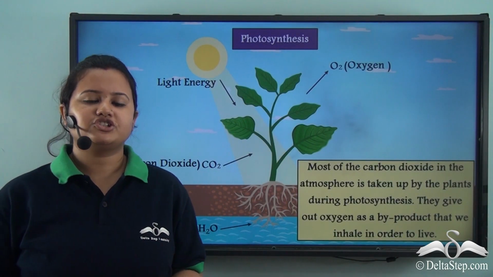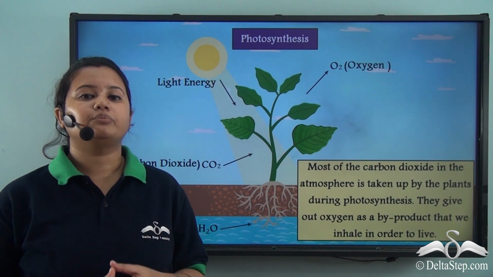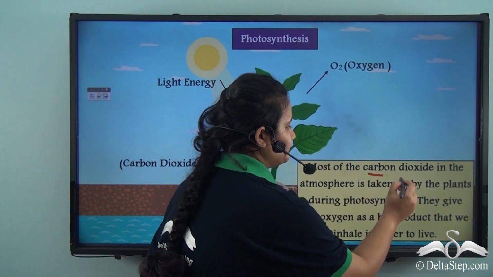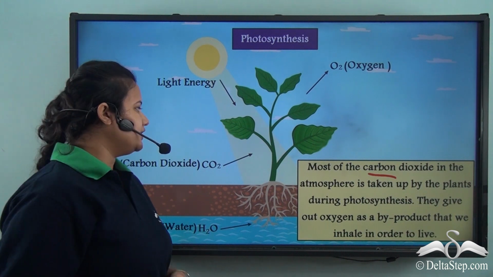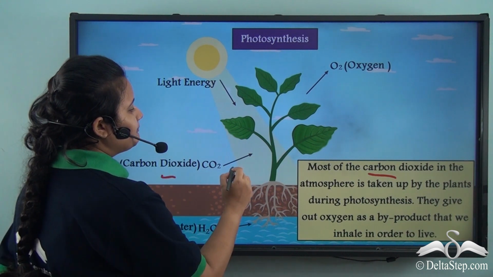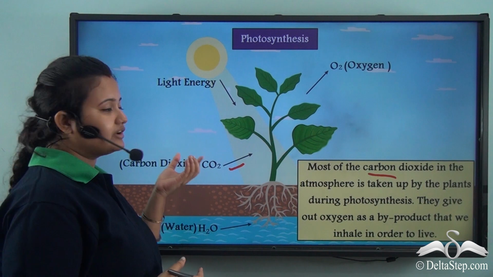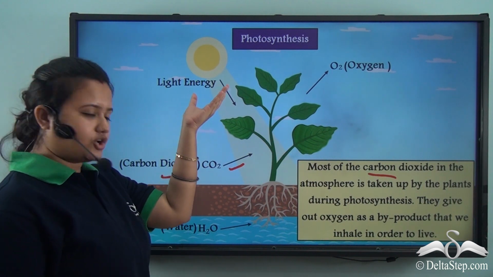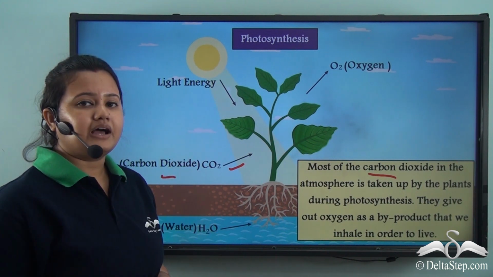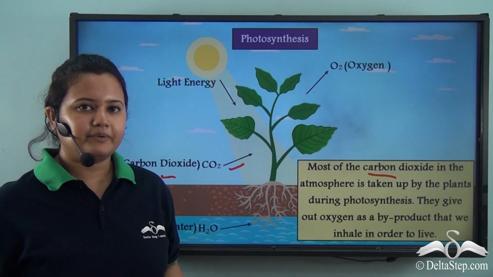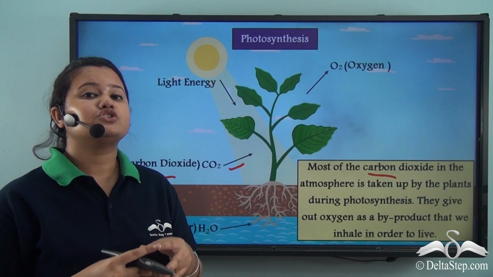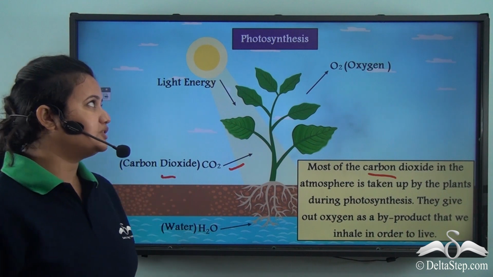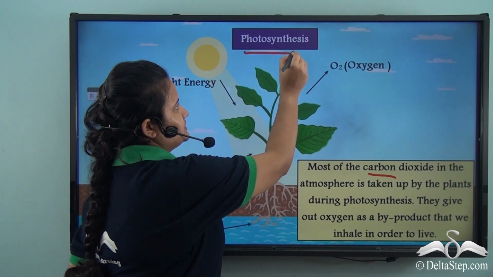So I just mentioned that we exhale or breathe out carbon dioxide. Now this carbon dioxide is utilized by plants, and with the help of carbon dioxide, light energy or sunlight and water, plants produce foods. This carbon dioxide is used by plants to manufacture food, and this process is called photosynthesis.